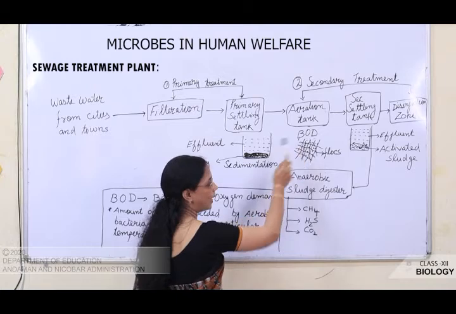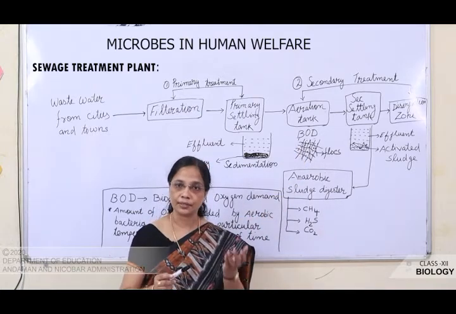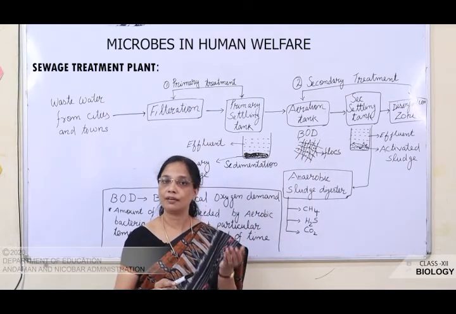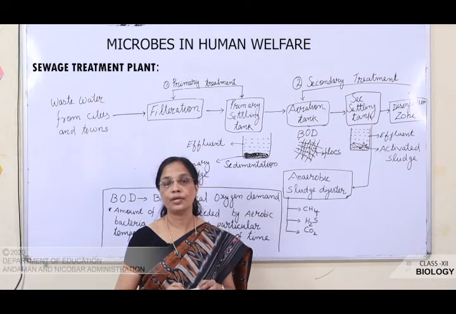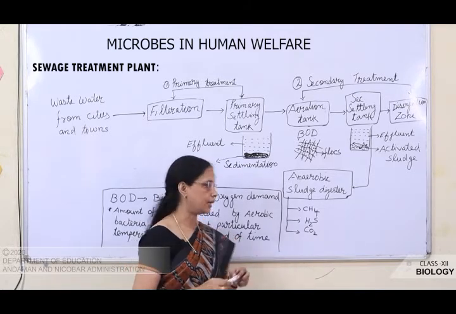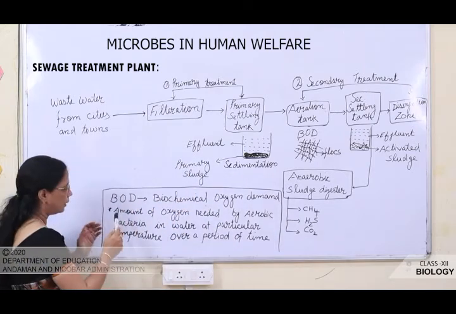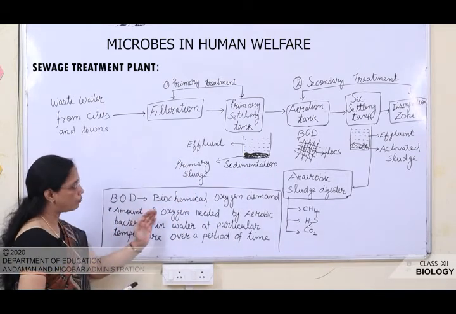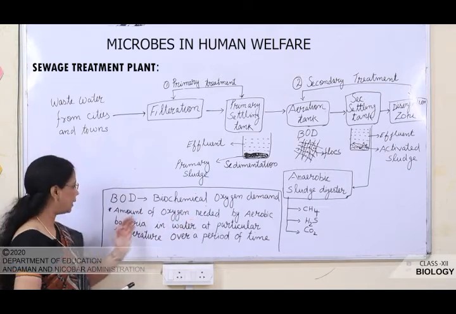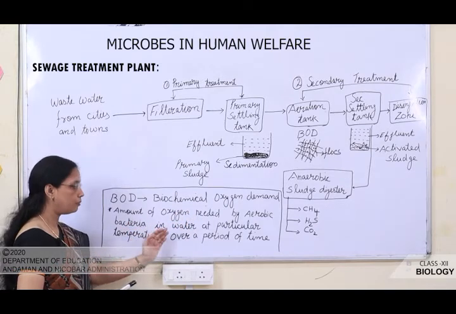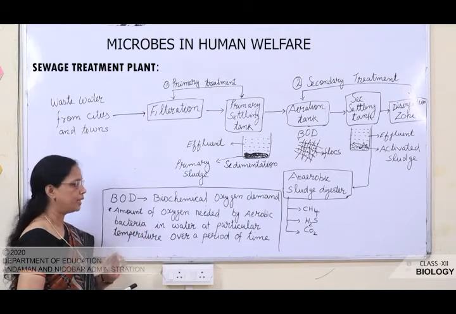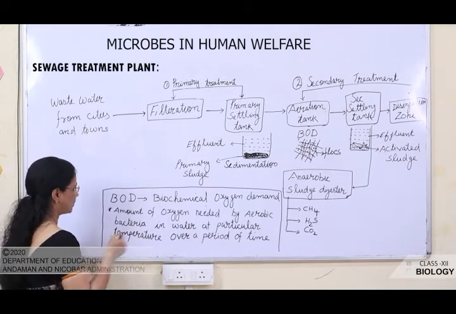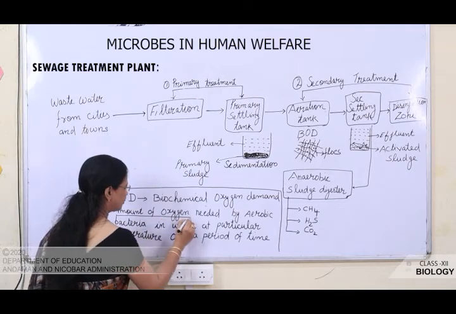It acts as a parameter to measure the pollution level of this water. Let us try to understand what is biochemical oxygen demand. Dear children, this is the amount of oxygen needed by aerobic bacteria in water at a particular temperature over a period of time.